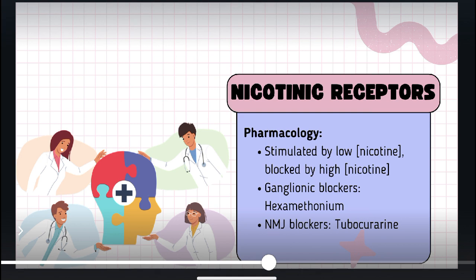Nicotinic receptors are stimulated by low nicotine, while nicotinic receptors are blocked by high nicotine. This is a very important point. Remember this: low nicotine causes stimulation of nicotinic receptors and high nicotine levels block the nicotinic receptors. Ganglionic blockers such as hexamethonium block the nicotinic receptor, and neuromuscular junction blockers include tubocurarine. The mechanism is very simple: nicotine or acetylcholine acting on the nicotinic receptor will result in opening of ligand gated sodium channels.